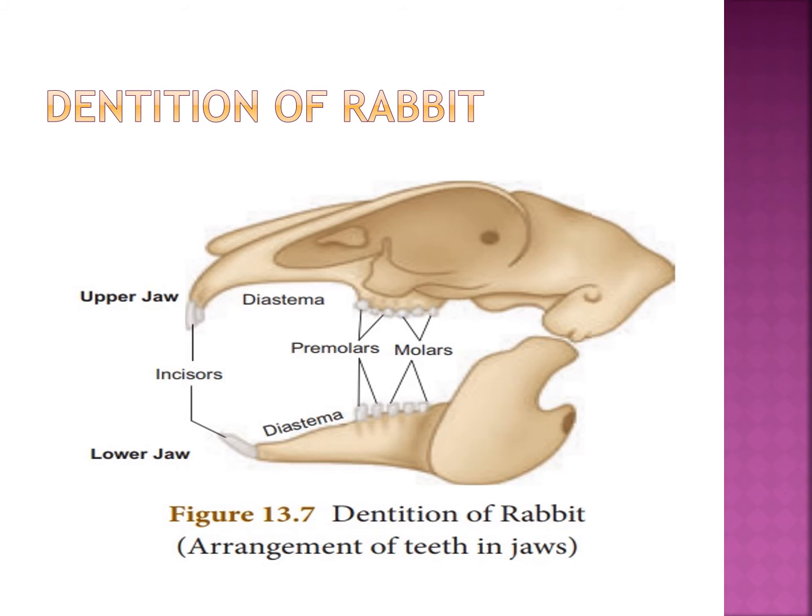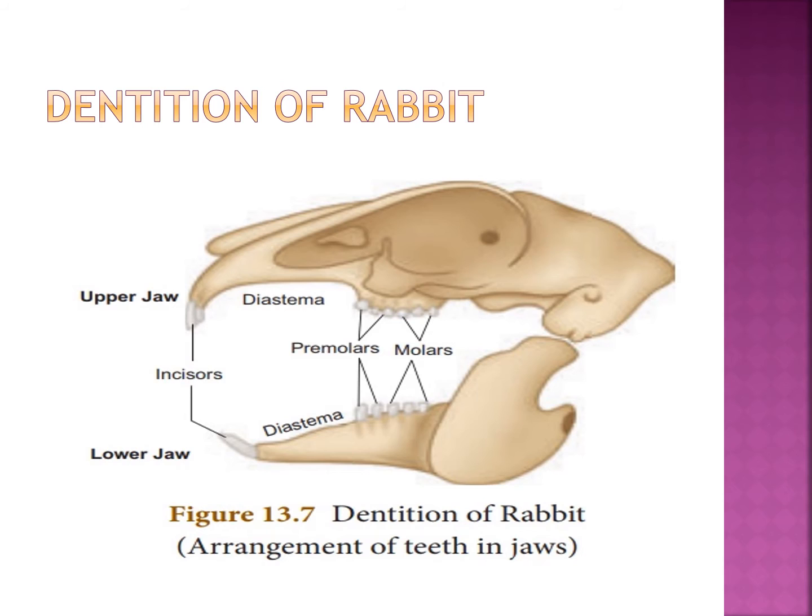What is a dental formula? A dental formula is the simple method of representing the teeth of a mammal. The number of each kind of tooth in the upper and lower jaws on one side is counted.